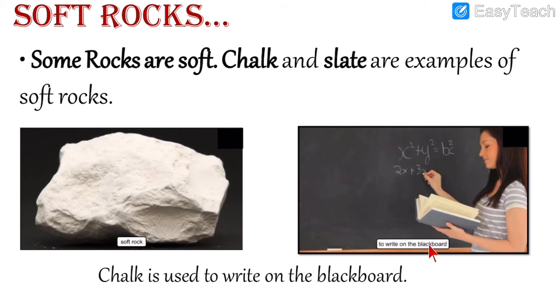This girl is writing with chalk. See, to write on the blackboard, you need chalk, isn't it? You need a chalk to write on the blackboard, or in the school also we have green color board. How do teachers write? They write with the chalk. It can be of different colors, pink, green, white, yellow, many colors are there of the chalk. That is a type of rock. Chalk is a type of rock. So, chalk is used to write on the blackboard, just as it is shown over here.